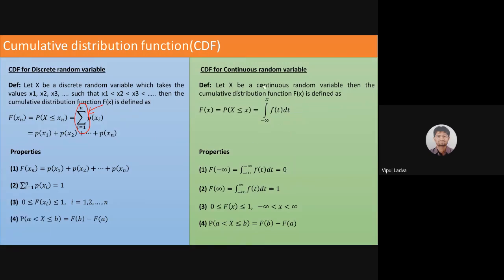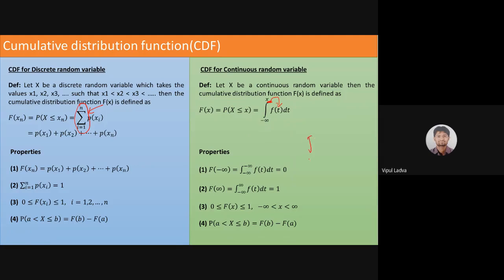If X is a continuous random variable, then the cumulative distribution function F of x is defined as capital F of x, where X is less than or equal to x. This x will be specified, up to where we have to find it. So that will be the integration from minus infinity to x, f of x dx. So we may write f of t dt. If there is a question in your mind why I used f of t dt, it is just to make sure that I differentiate these two x's, so I used the notation t here.